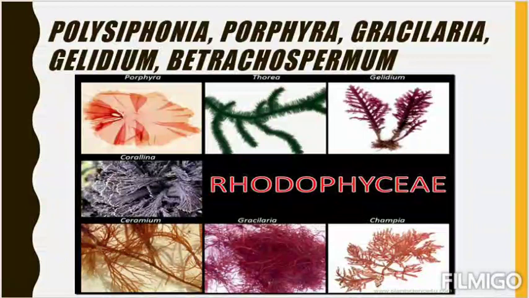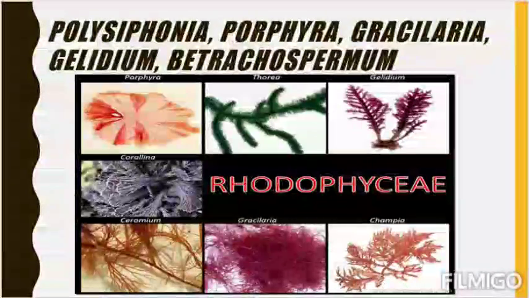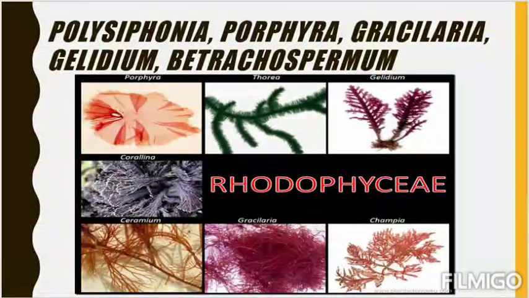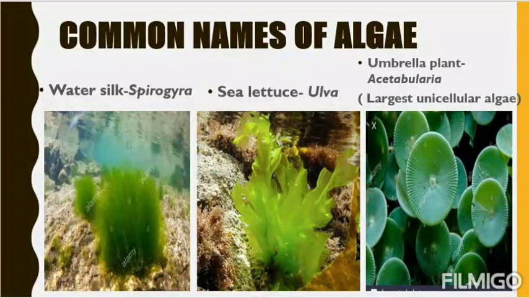The common examples are Polysiphonia, Porphyra, Gracilaria, Gelidium, Batrachospermum. So these are the common rhodophyceae examples. I have given you some pictures also. See, in the case of Porphyra, the picture seems green in color, but actually there are phycoerythrin pigments, though in very less amount, but still we include it in the red algae. You can remember Gracilaria and Gelidium easily because your favorite ice cream and jellies are produced from them. Agar. So these are the basic examples of rhodophyceae.